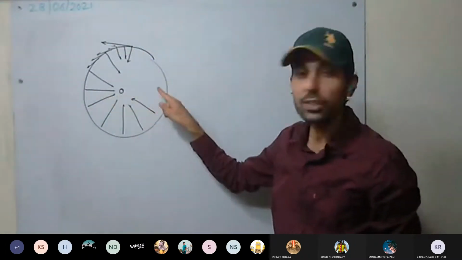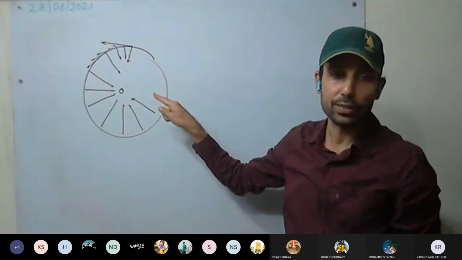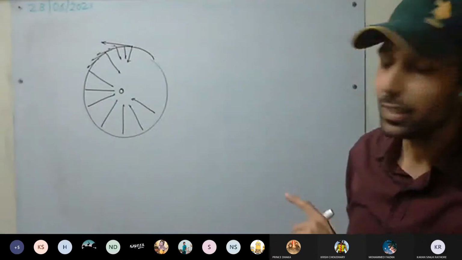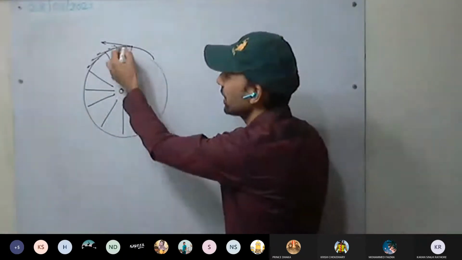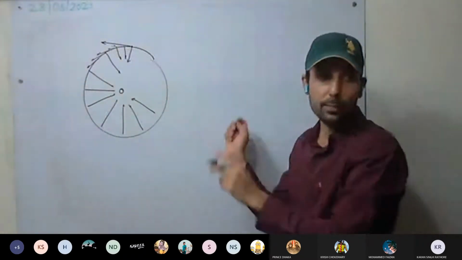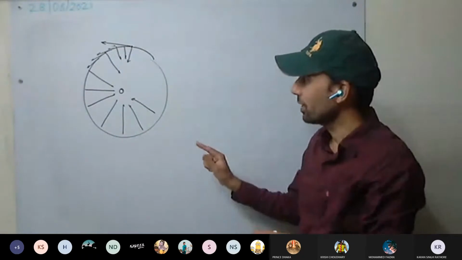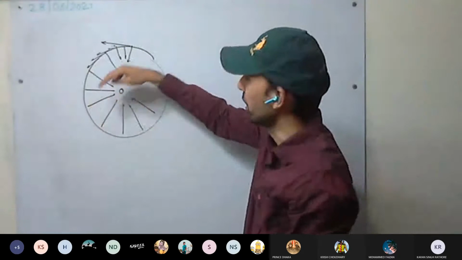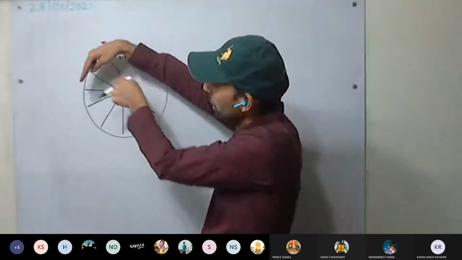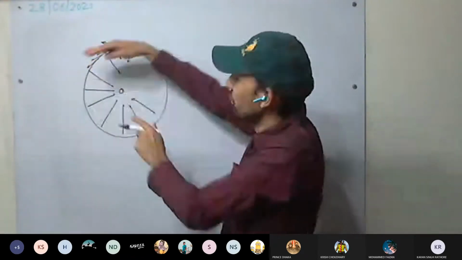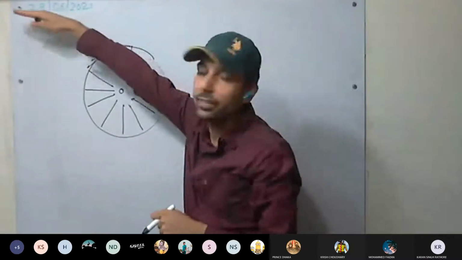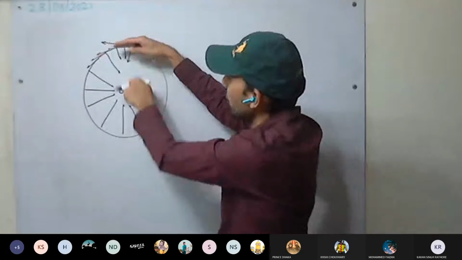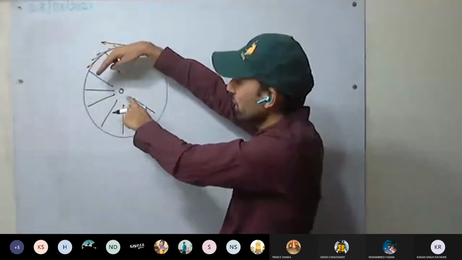So this force is what? It's a variable force, since it is changing its direction. The magnitude remains the same, but the direction of the force is changing. As with acceleration, the magnitude remains the same, but the direction is changing. This is clear. So to make the body rotate or move in a circular fashion, we require a constant force to pull it and change the direction of motion. If there is no force acting, it will move in a straight line. So each moment we are applying some force that is directed towards the center.